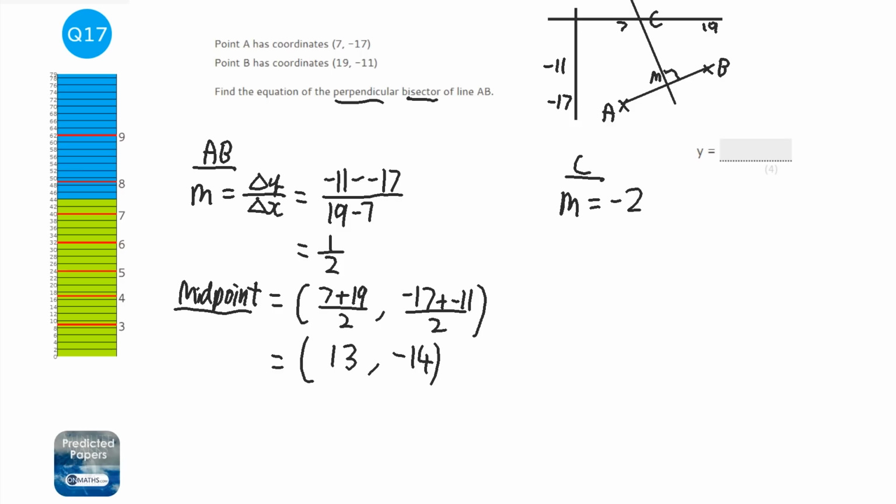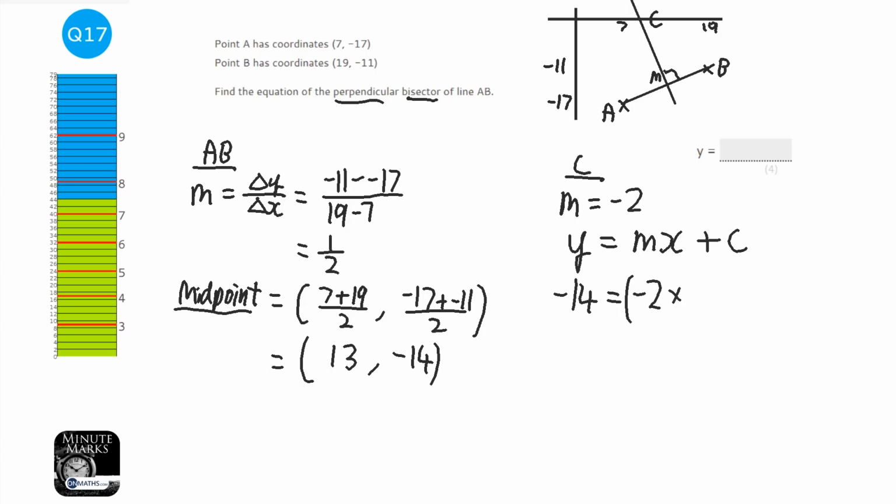Now we know that the formula for the equation of line C is y equals mx plus c. We know the gradient and we know a point on that line, which was the midpoint of line AB. So we're going to feed in the coordinates. It's minus 14 equals the gradient, minus 2, in brackets, times the x coordinate, 13, plus c.